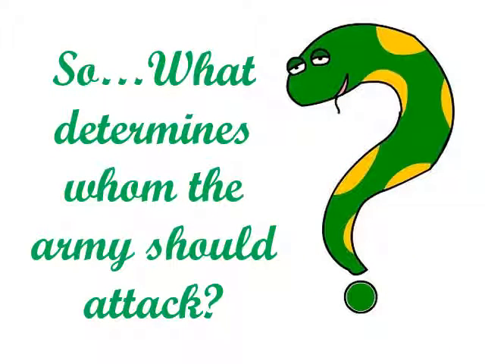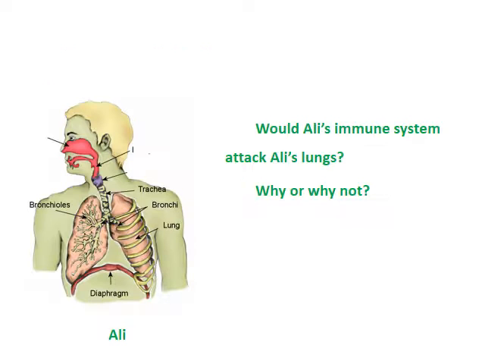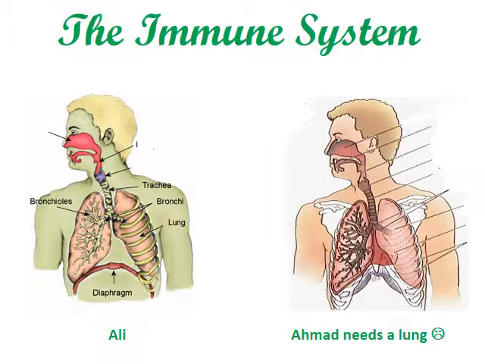So what is the big question? What determines whom the army should attack? What are the markers, or the biological identities, that allow us to protect against this and not to attack others? Would Ali's immune system attack Ali's lungs? Why and why not? This is the function of the immune system. So Ali has lungs. So the lungs are classified as self.